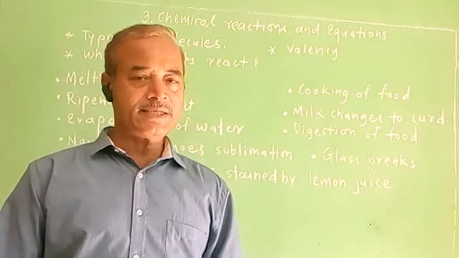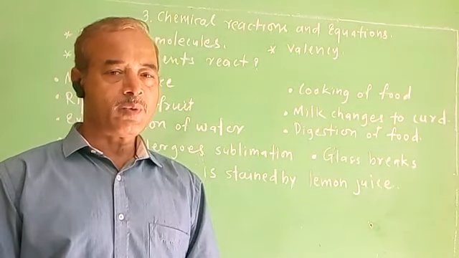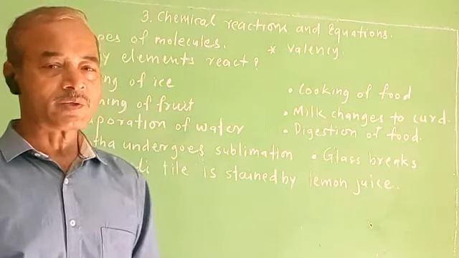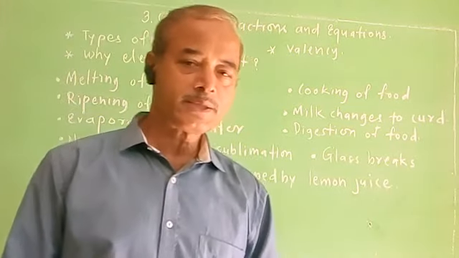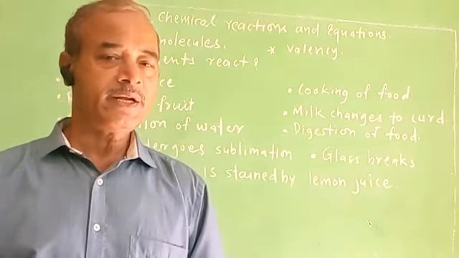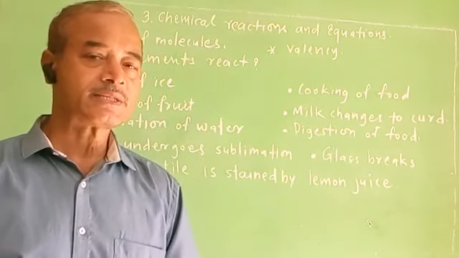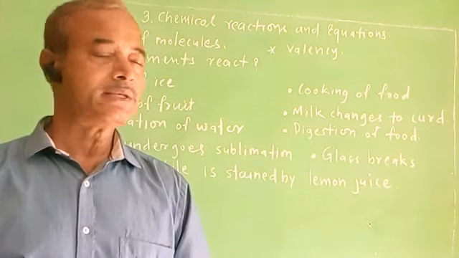When food is digested, new substances are formed. From carbohydrates, glucose is formed. From proteins, amino acids are formed. From fats, fatty acids are formed. So new substances are formed. So this is a chemical change.